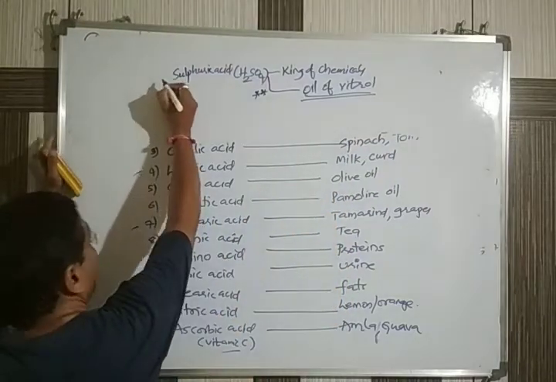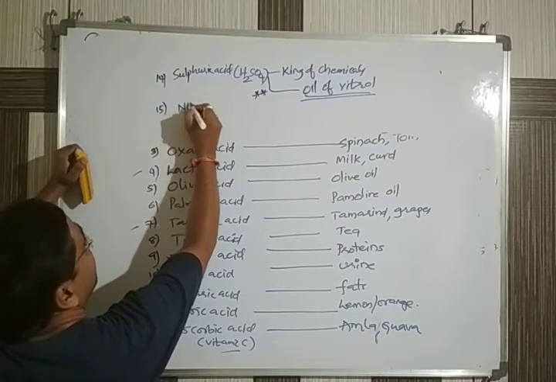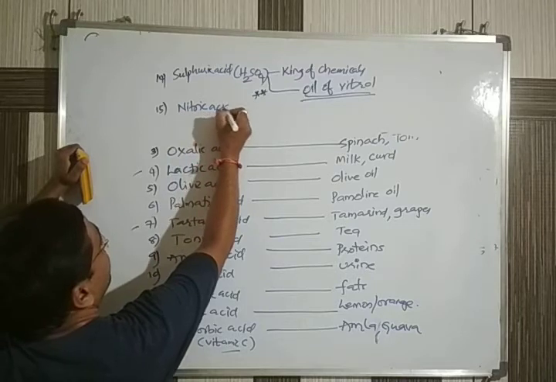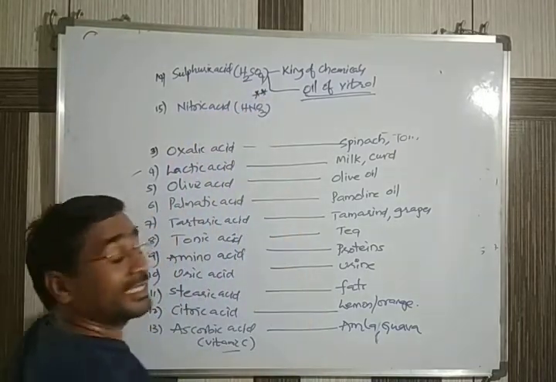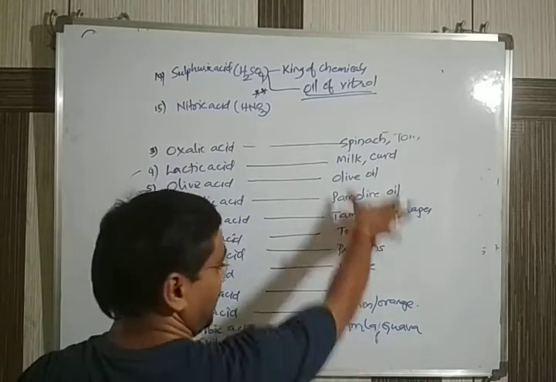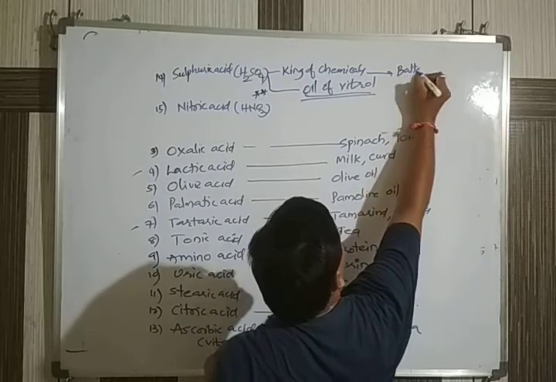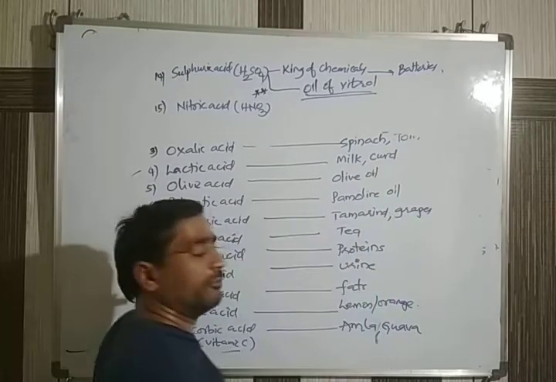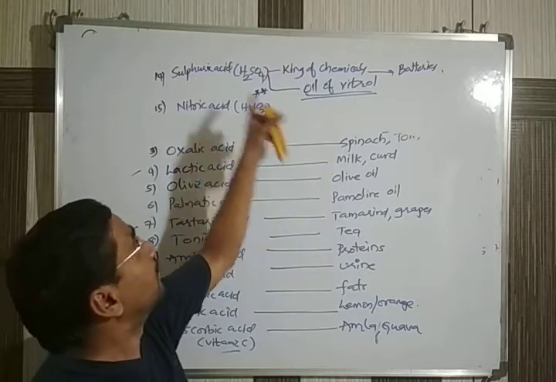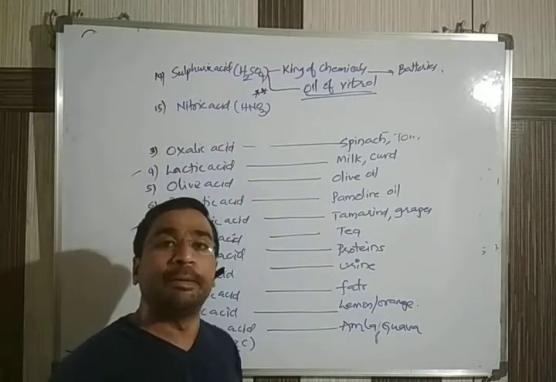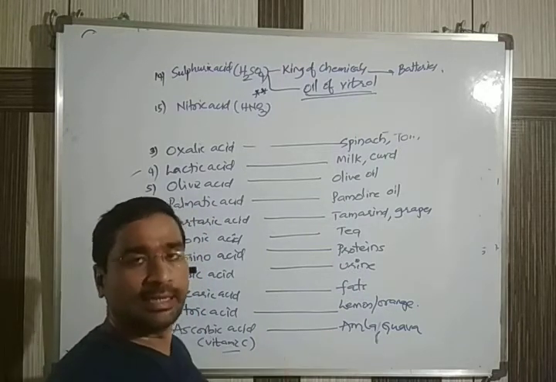Next, we have one more acid I'll give you. We call it nitric acid, which is HNO3. And do remember where sulfuric acid is used. You can ask me that question. It is mainly used in our batteries, inverter batteries or automobile batteries. We also use sulfuric acid in the preparation of fertilizers. Many more uses are there that we can discuss later.